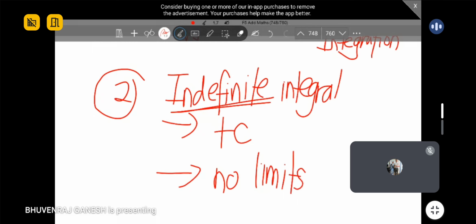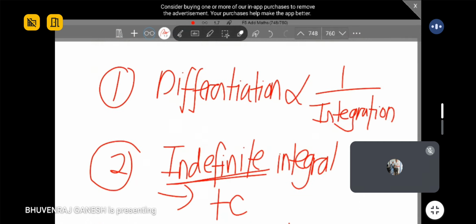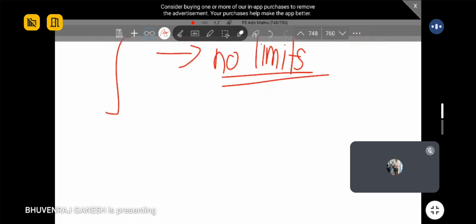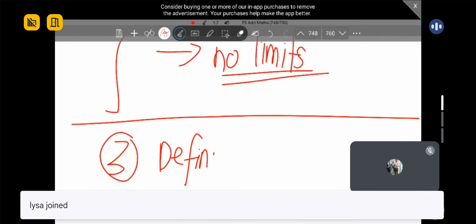Guys, for indefinite integral, remember, no limits. Tak ada had. When we do indefinite integral, our sign is like this, correct? Up and down. You don't have any number for indefinite integral. So that's why no limits. Tak ada had. Okay, so always remember these two characteristics. Plus C, no limits, indefinite integral. So this is what we learned last week lesson. Dua ni sahaja.